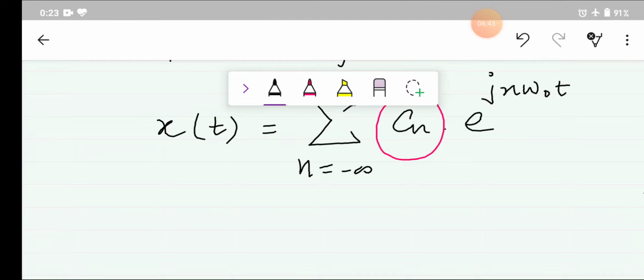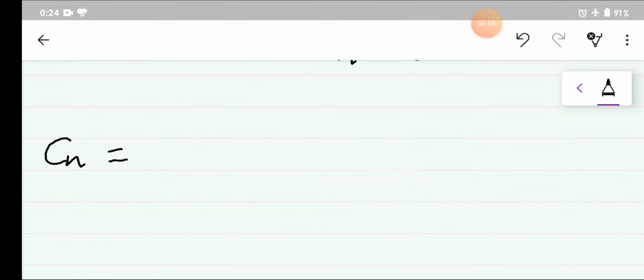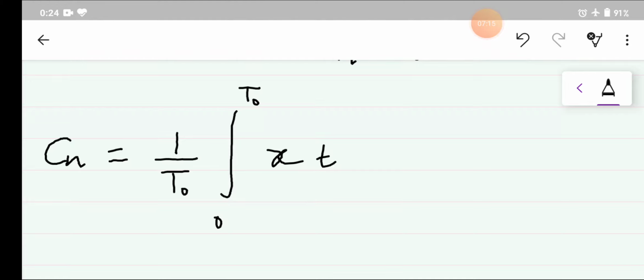The Fourier series coefficient is given by a formula. Cn is equal to 1 divided by t naught, the time period, times the integration from 0 to t naught of x(t) multiplied by e to the power minus j n omega naught t.